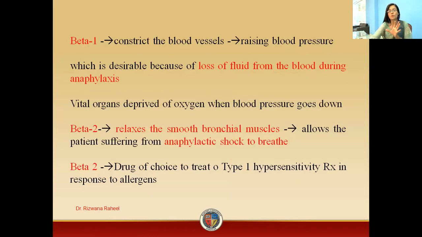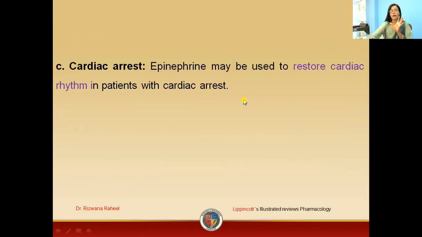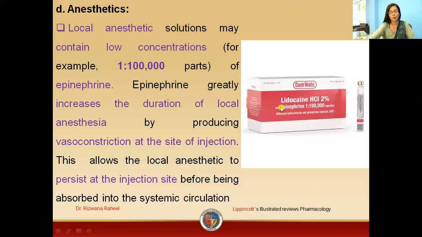Students, then we have cardiac arrest conditions. We can use this drug in cardiac arrest because of its vasoconstrictive effects. We can also use this drug with anesthetics. We can give an injection of local anesthetics with epinephrine.